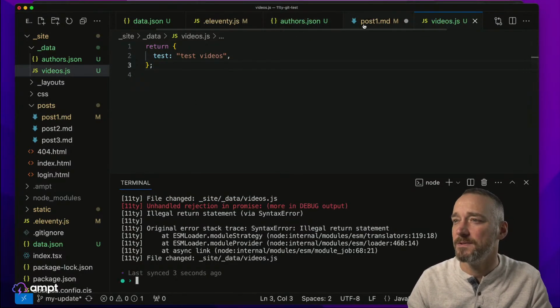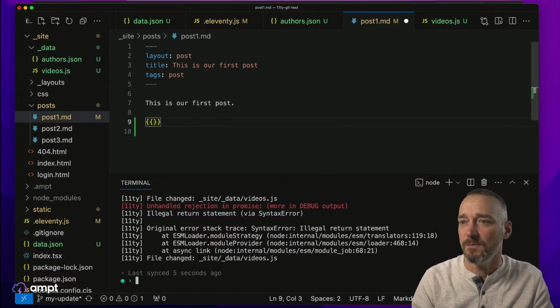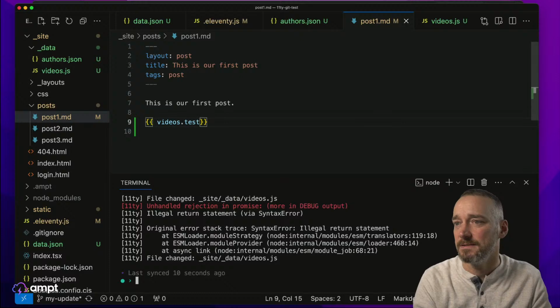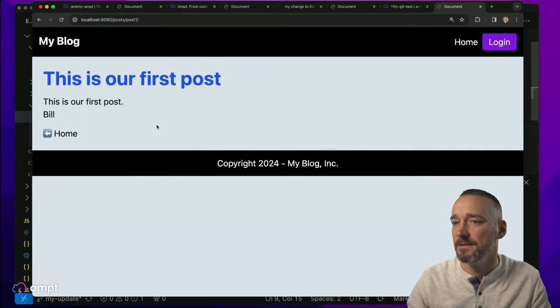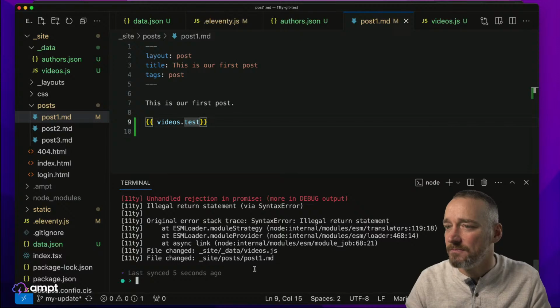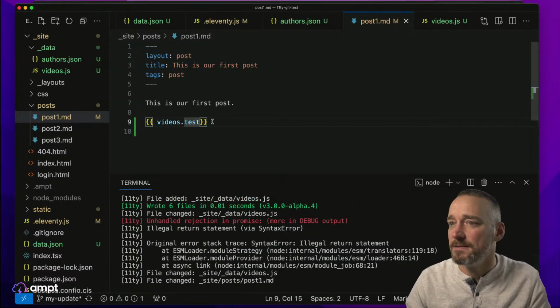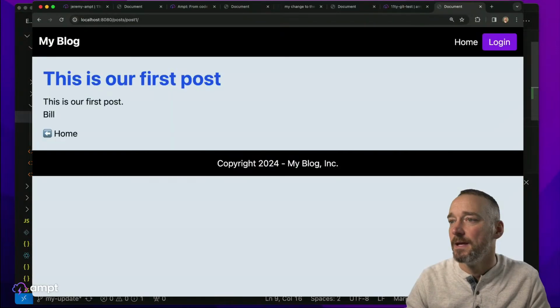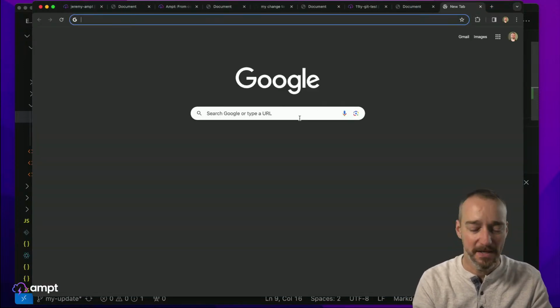So then what we should be able to do is jump into post 1, and we can do videos.test like that, and then this is file change, legal return statement. What are we doing? All right, what time is it? Noon? Okay, well, if you're sticking around, stick around with me for a minute, because we're going to figure this out.